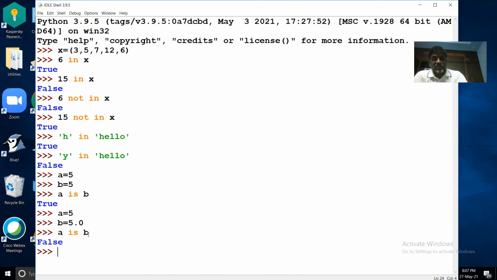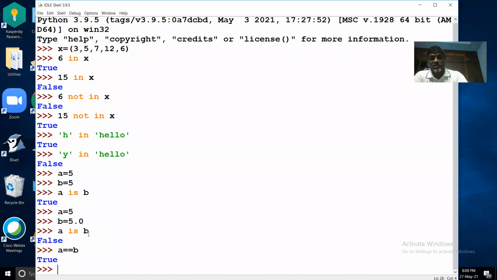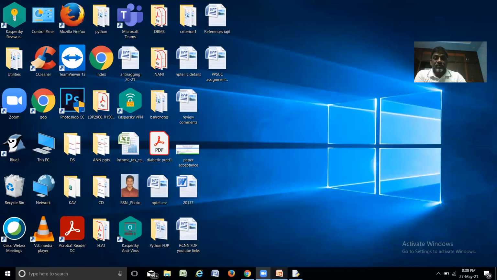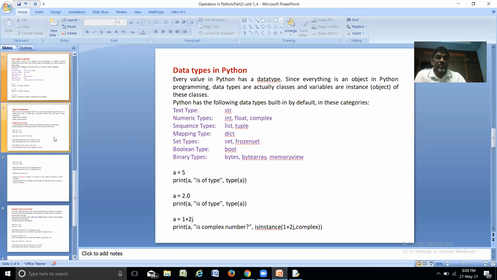So for example, if you write a is equal to b, a comparison operation, it returns true because the values are same. That is what I explained. The comparison operator returns true if the values are same, but the is operator, that is the identity operator, returns true only if both the operands are referring to the same object in memory. So that is how it works. That is about the identity operators.